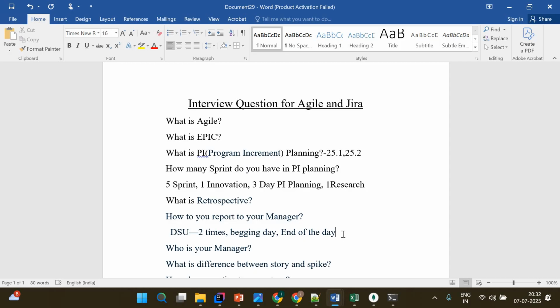Next question is who is your manager? That is also one of the questions. Normally, whether you are a junior developer, a developer, or a senior developer, the person to whom you report will be your team lead. It may be possible that you can report to your project manager also, but normally it does not happen. Normally the team lead takes the status of all the team members, whether junior developer or senior developer. So that is the answer to this particular question.